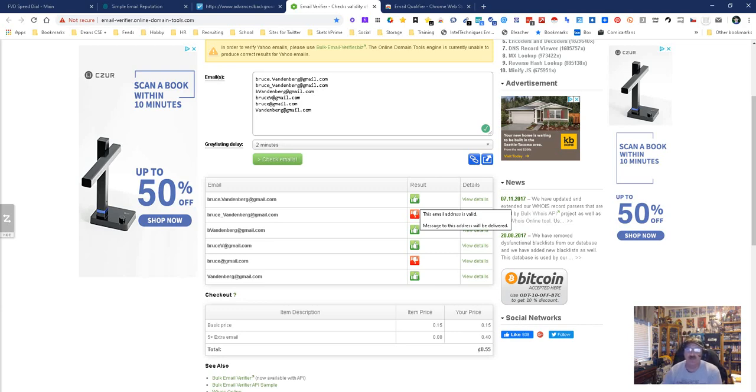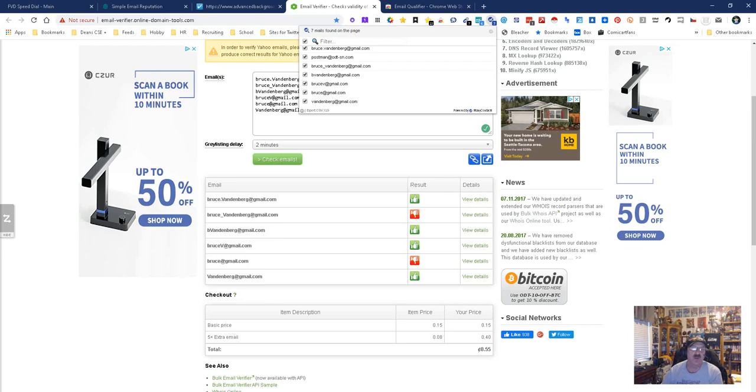The first thing we're going to do is use our email qualifier tool first and foremost. The first one was good, so let's click search and see if it can connect me to anything that might help me figure out if this is the right person or not. It did not. So the next one is the third one, not the underscore, but the BV one, which is this one. Let's try that one.